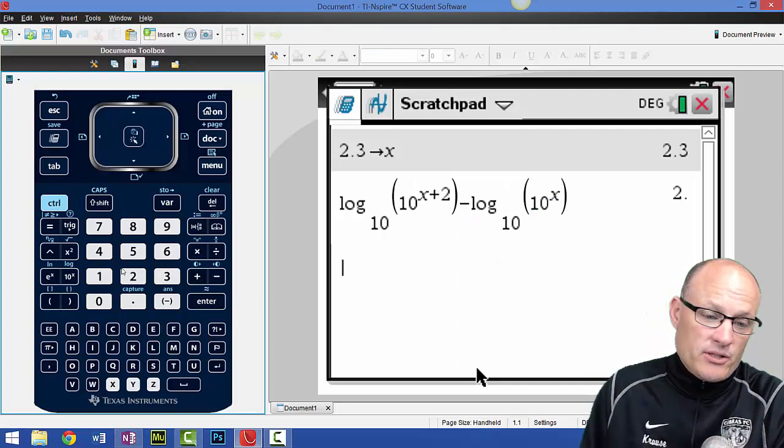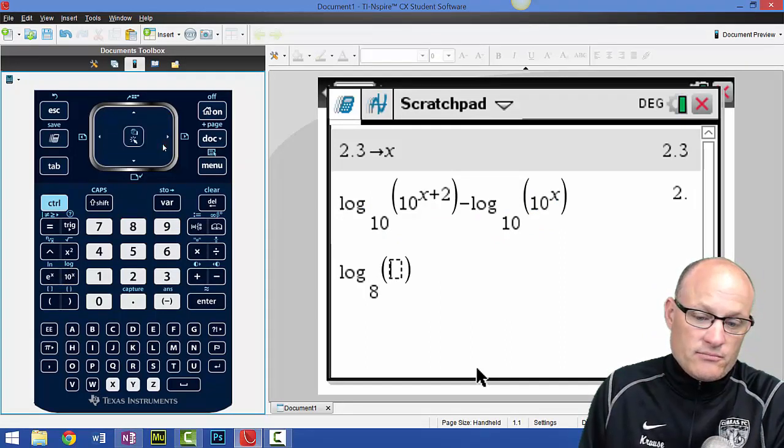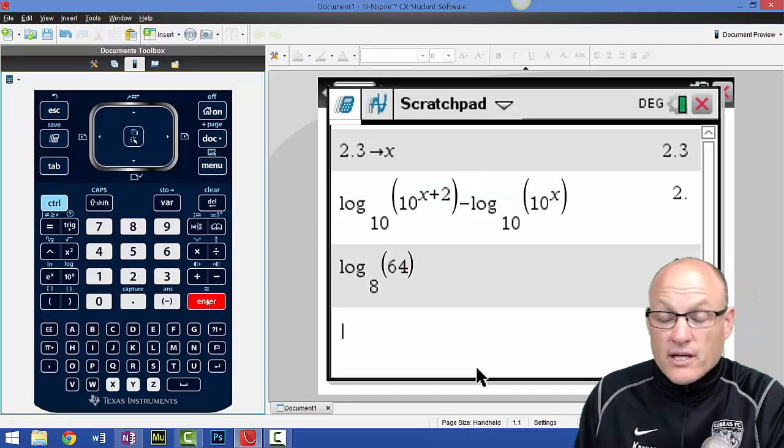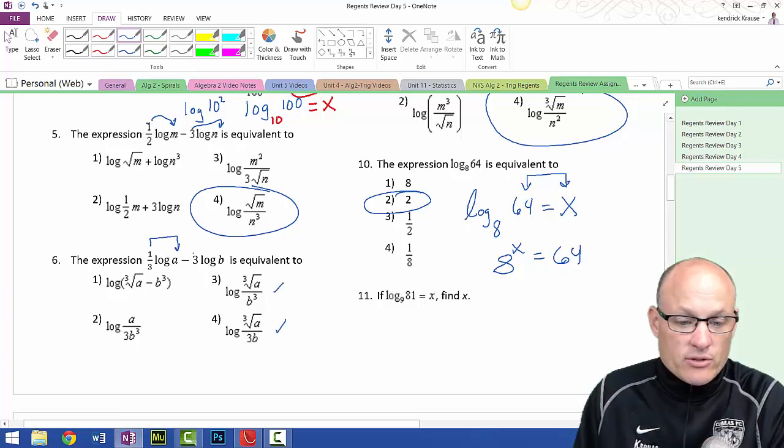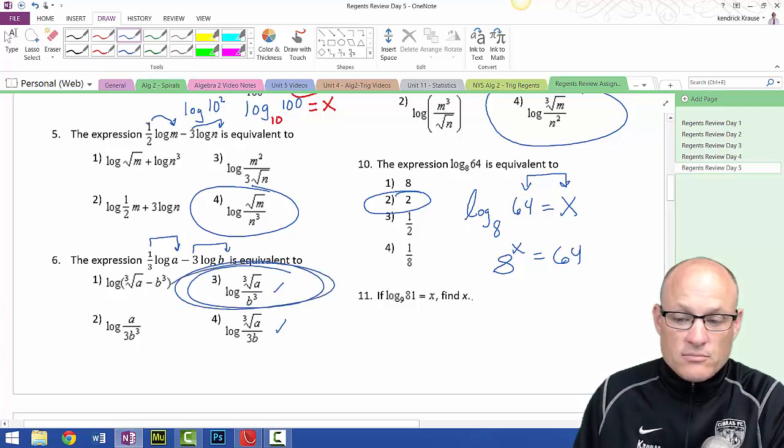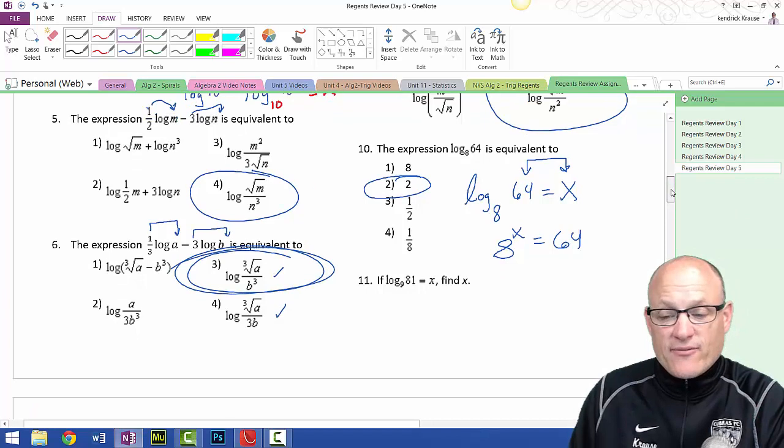Now, if you don't believe me, you can come over here. You can do log base 8 of 64. And you get 2. Perfect. We're going to return the a. It's going to the 1a. It goes to the a. It's 1/3. So we're looking for the cube root of a. It's got to be one of these two. And then we got to return the b. B cubed. Boom. Ka-ching. All right, so that's it for that simple stuff.